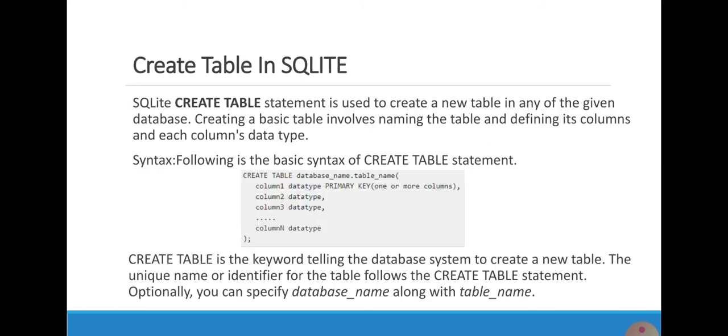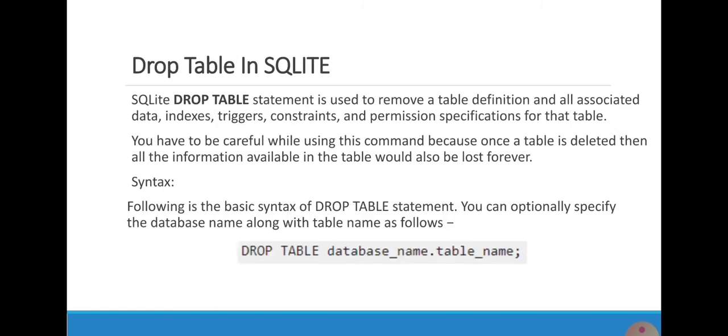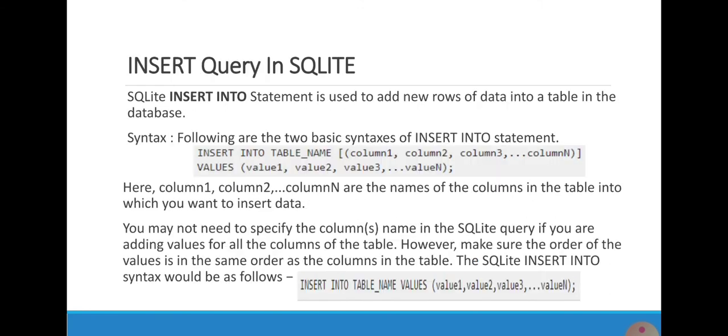Create table in SQLite. The create table statement is used to create a new table in any of the given databases. Creating a basic table involves naming the table and defining its columns and each column's data type. Syntax of creating a table in SQLite. Dropping a table in SQLite. The drop table statement is used to remove a table definition and all associated data, indexes, triggers, and permission specifications for that table. Syntax is given for dropping a table in SQLite.